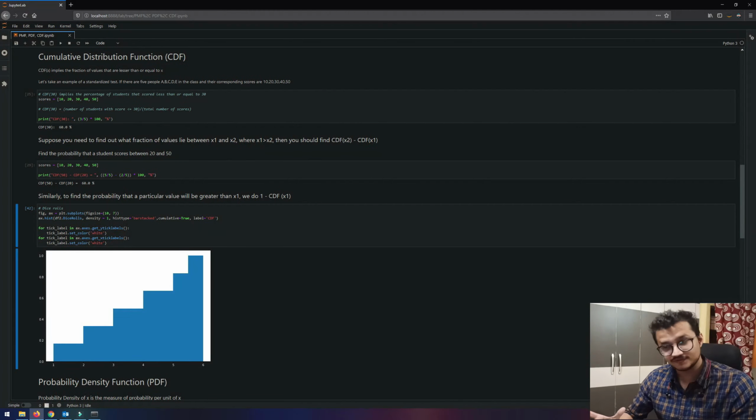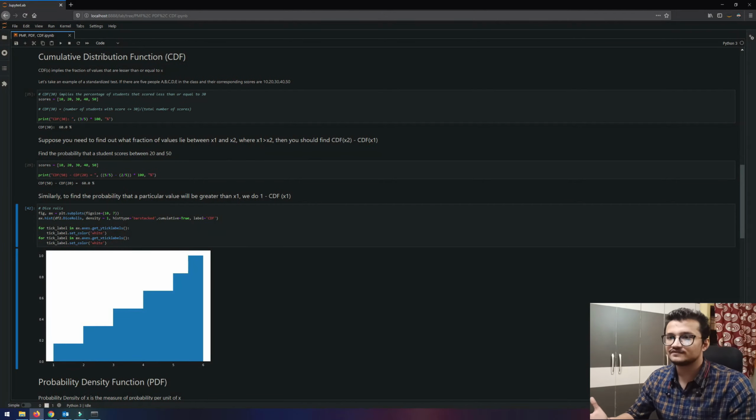But see, PMF also has a kind of limitation. Here we can see that in the die roll example we have six discrete values. In the lower example we have around 9 different values, right? So it might happen in the future that when you are trying to find a probability mass function for a discrete random variable, it might contain lots and lots of discrete values. Then it's not going to make much sense. So that's why we need the cumulative distribution function as well.